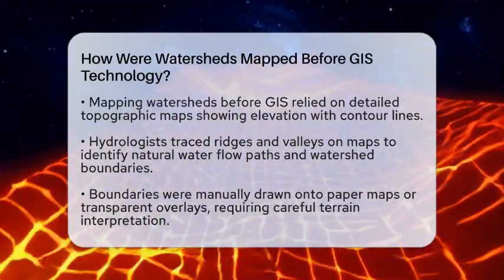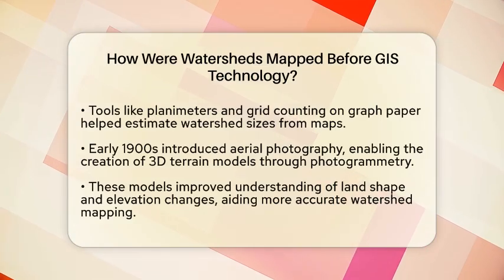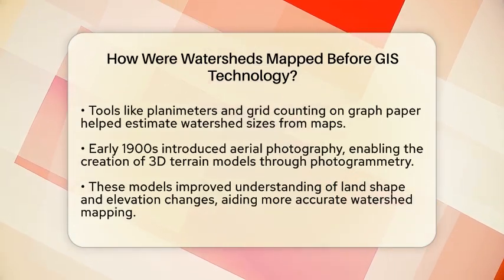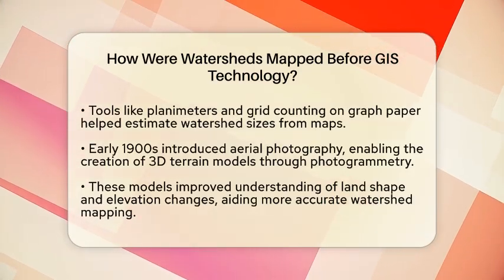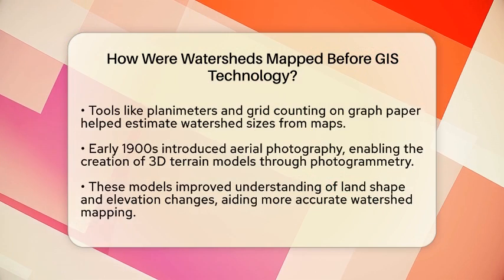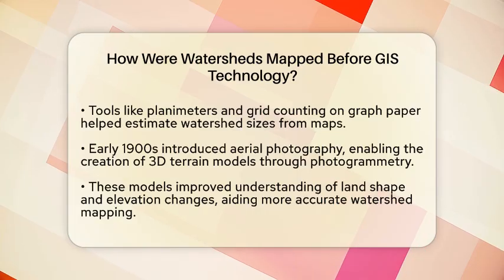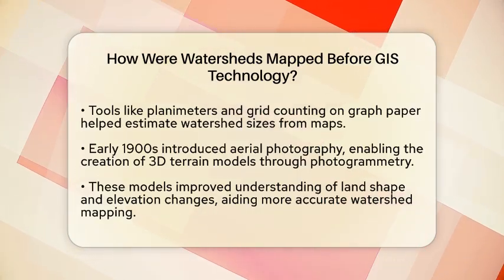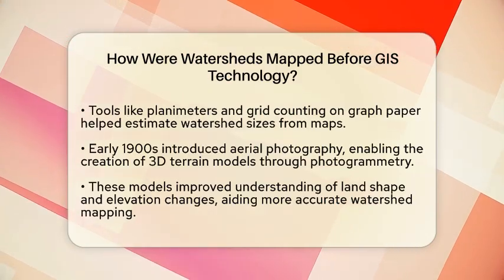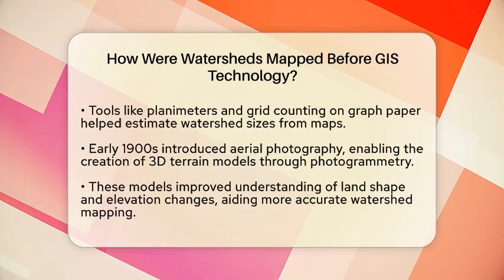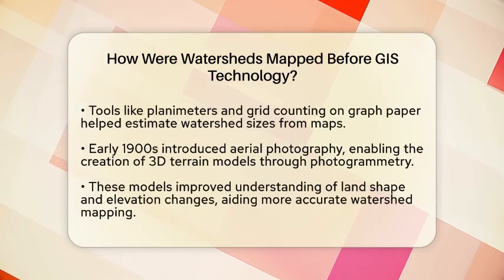People would then draw the watershed boundaries directly onto paper maps or transparent overlays. This manual drawing took skill because you had to read the terrain carefully and understand how water moved across the landscape. To estimate the size of the watershed, they used tools like a planimeter, which measures the area on a map by tracing around the boundary. Sometimes, they would overlay graph paper on the maps and count the grid squares to get an approximate area. These boundaries could later be scanned or digitized into early computer systems, but initially, it was all done by hand.